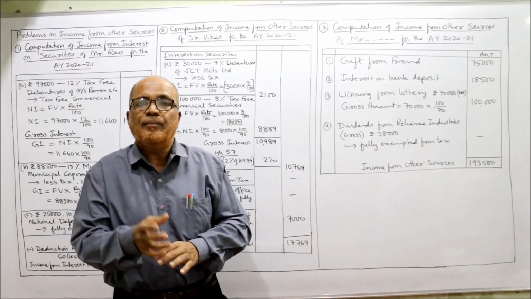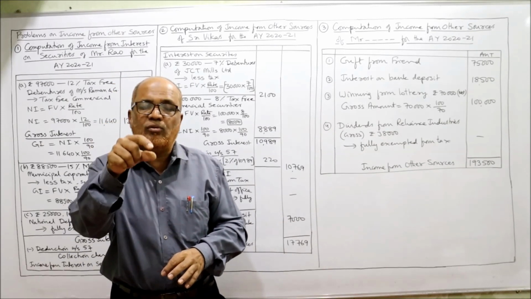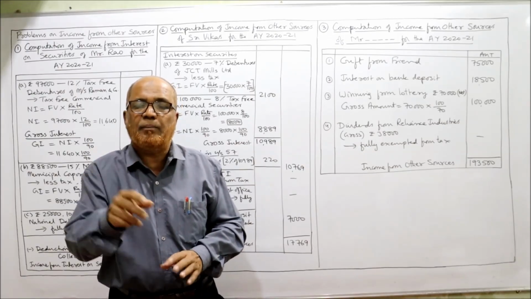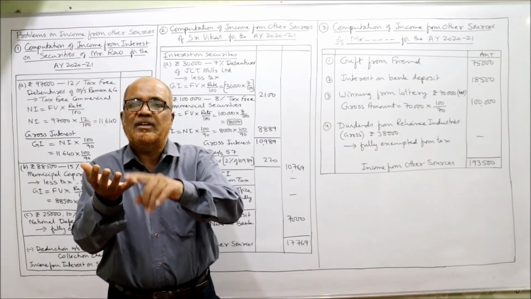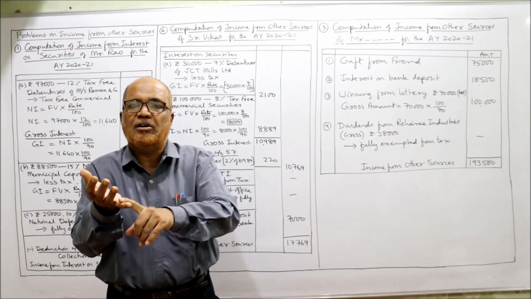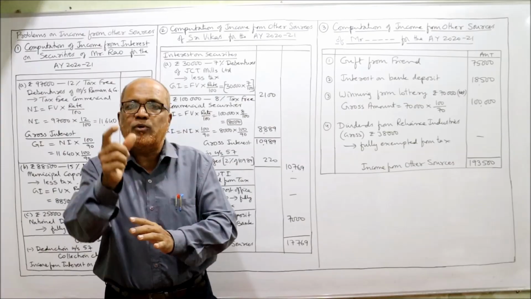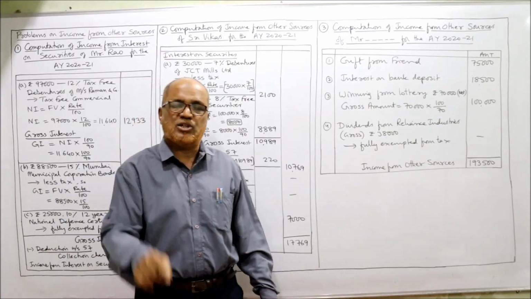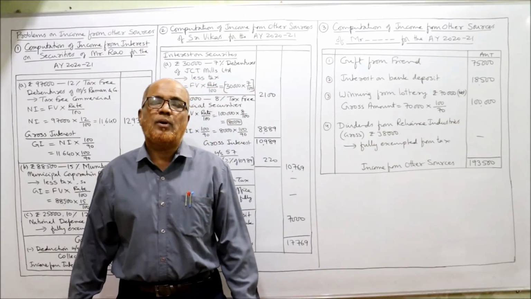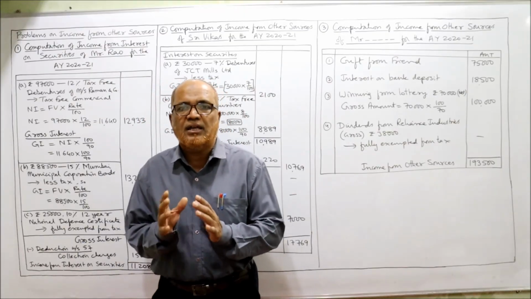Whereas winning from lottery, net amount is given, but we have to take the gross amount by multiplying 100 by 70. Dividend received from Indian companies, whether equity dividend or preference dividend, is not taxable up to rupees 10 lakh. All these are the provisions you have to write in the working note in examination. So we have completed 3 problems on this income from other sources.